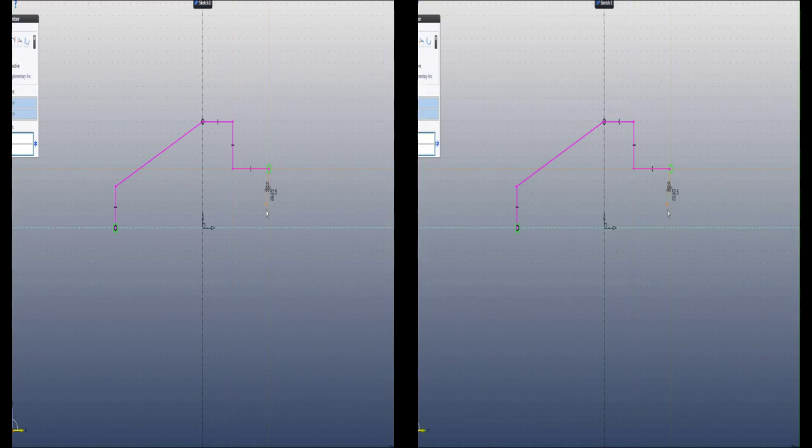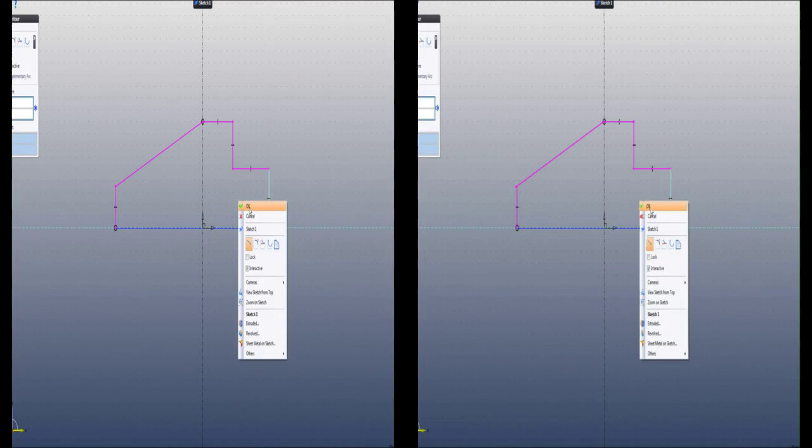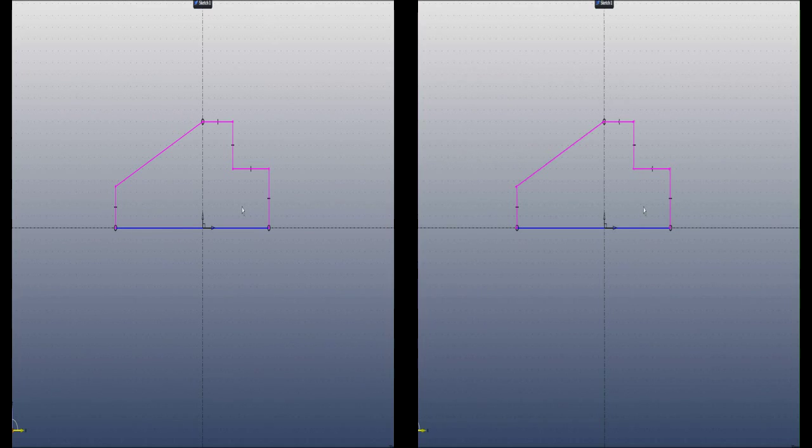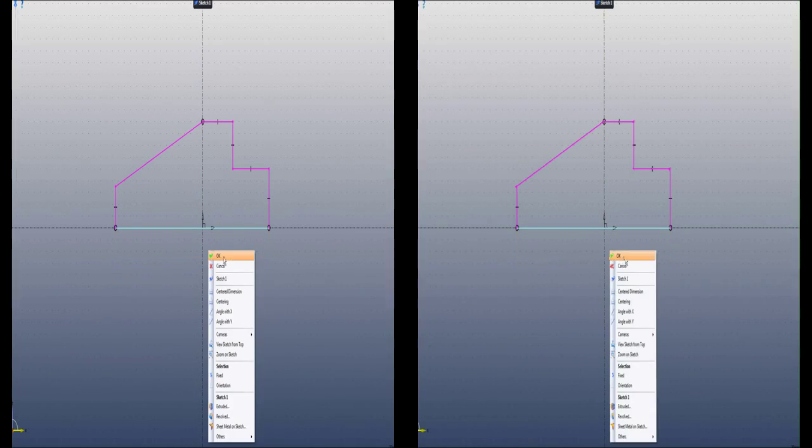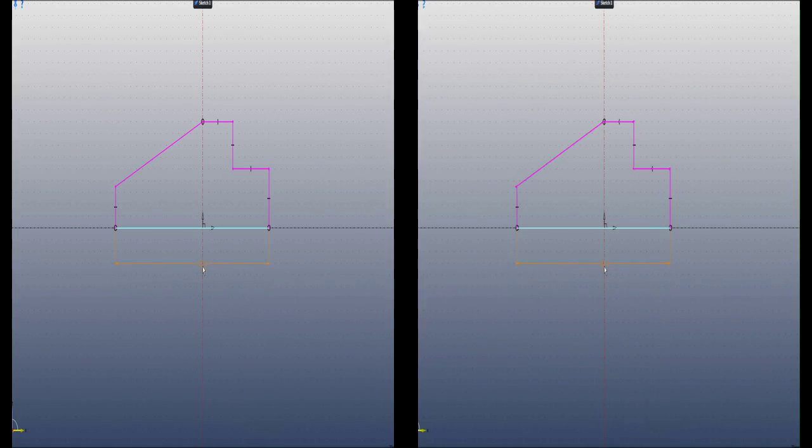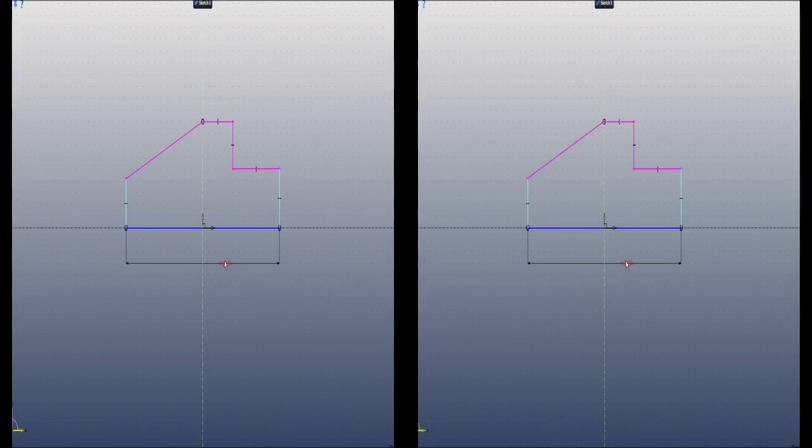Maybe something like this. To finish off your sketch, you can always just go back to your geometry and left click like that, and your sketch is done. We'll add some dimensions. Let's make this a center dimension, giving it a value of maybe 125.